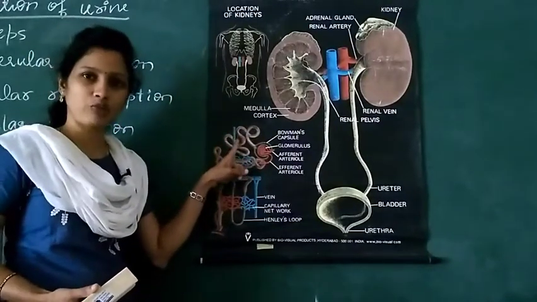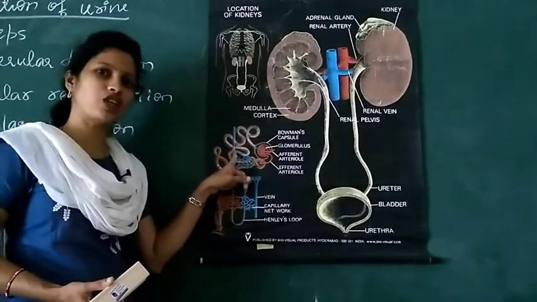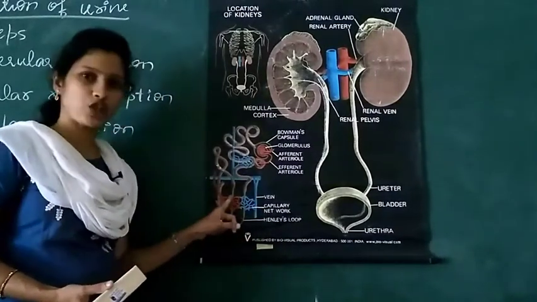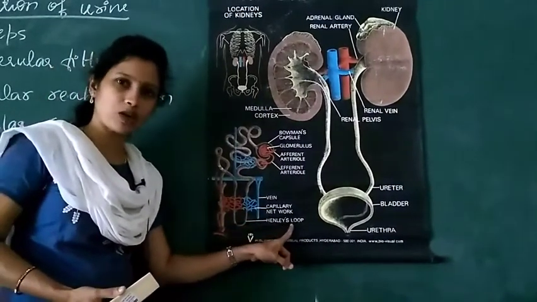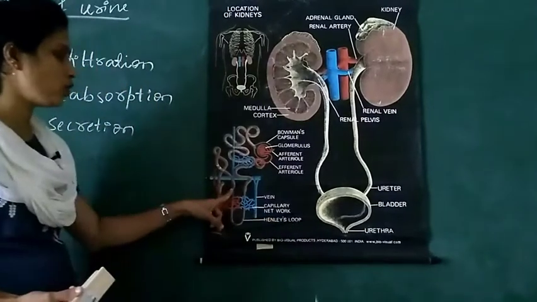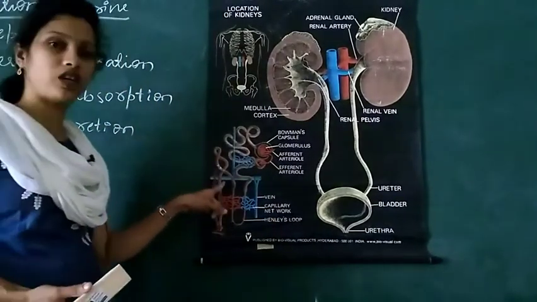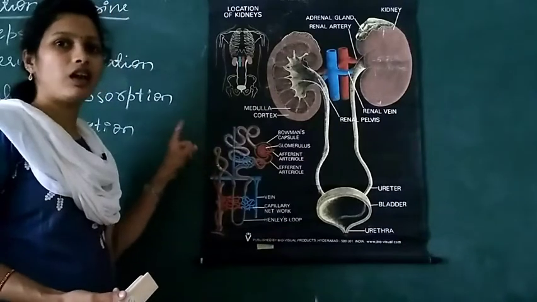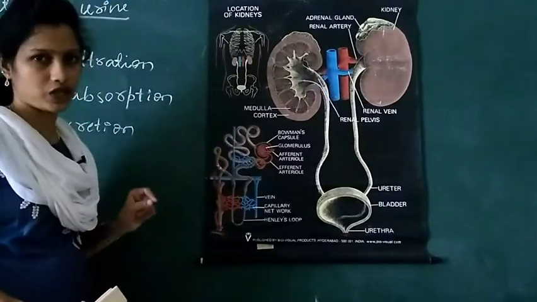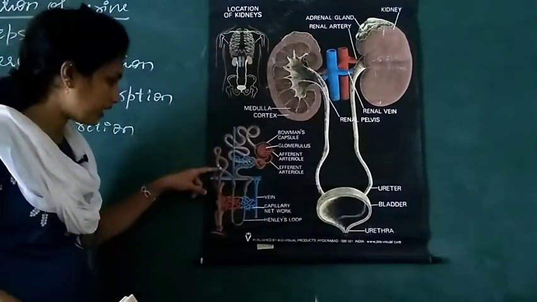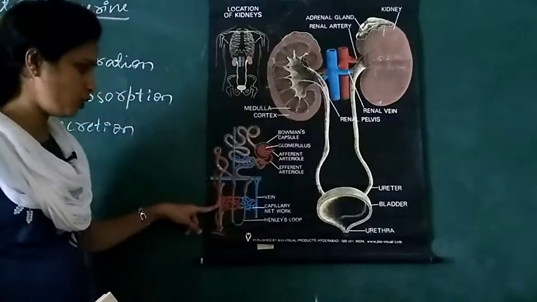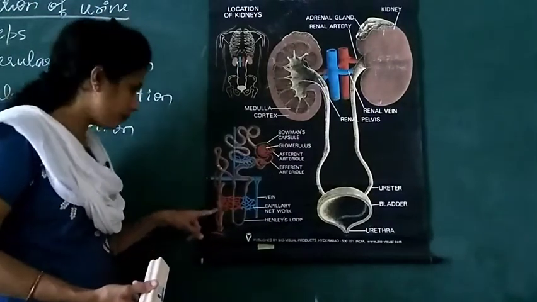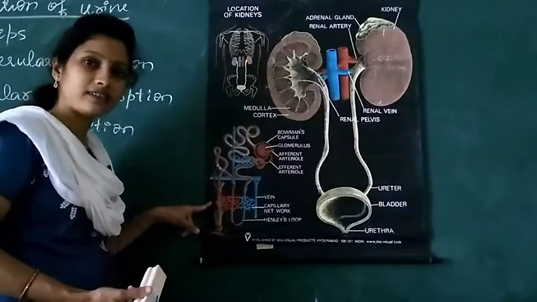Proximal convoluted tubule is a highly coiled structure. Next to that, a U-shaped structure called Henle's loop is present. Next to the Henle's loop, a less coiled structure called the DCT, or distal convoluted tubule, is present. And that distal convoluted tubule opens into the collecting duct.